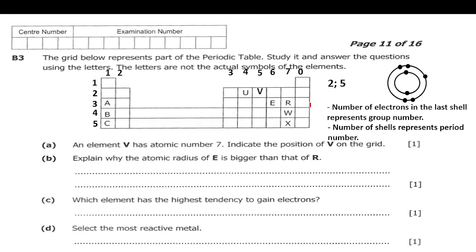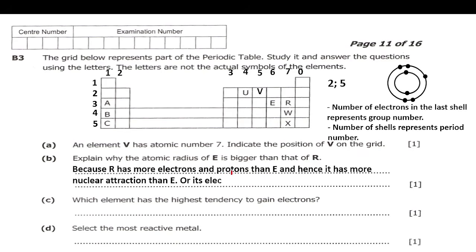If that attraction force is increasing, you expect the electrons to be attracted more to the protons. So if electrons are attracted more to the protons and electrons are found in shells, you expect those shells to be pulled closer to the nucleus. If they are pulled closer to the nucleus, then it means the radius of the atom will become small. So that's the explanation behind it. So in my answer here, I had to say, because R has more electrons and protons than E.